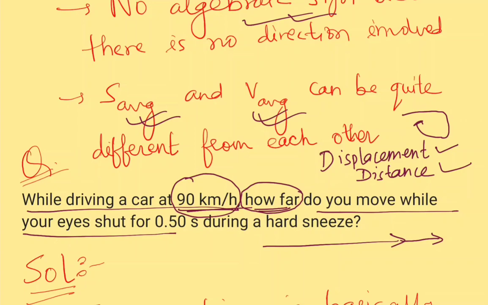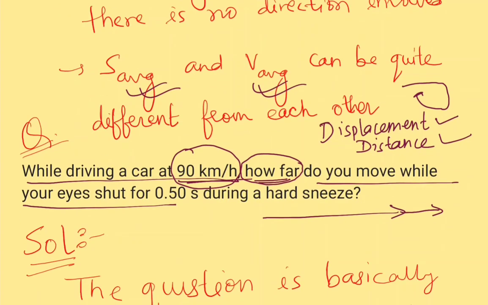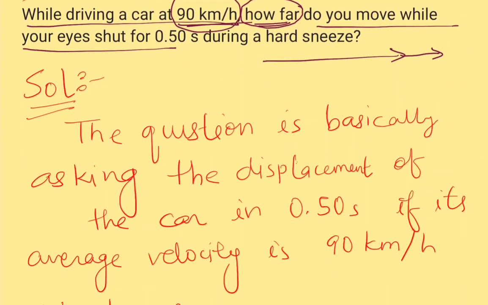So this question is basically asking the displacement or distance of the car, the distance traveled by the car in 0.50 second, if its average velocity or average speed is 90 kilometers per hour.